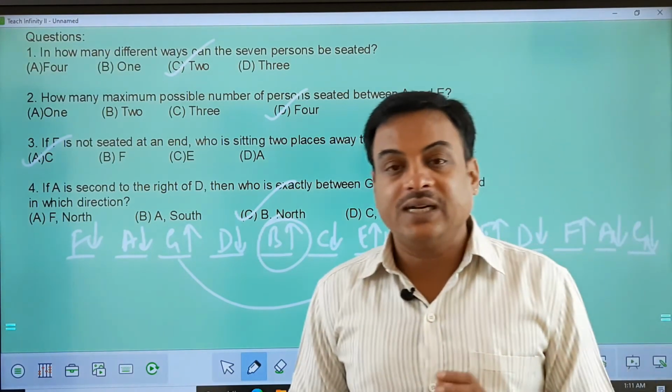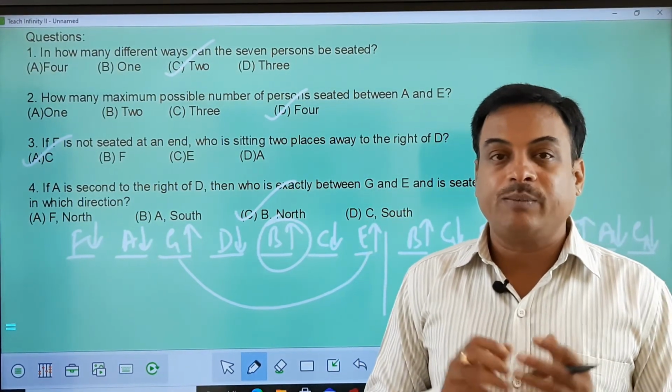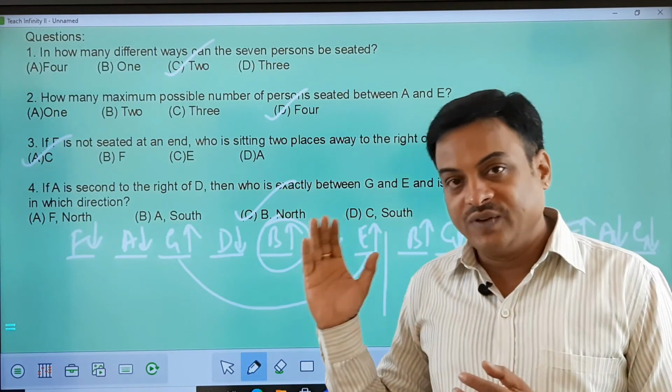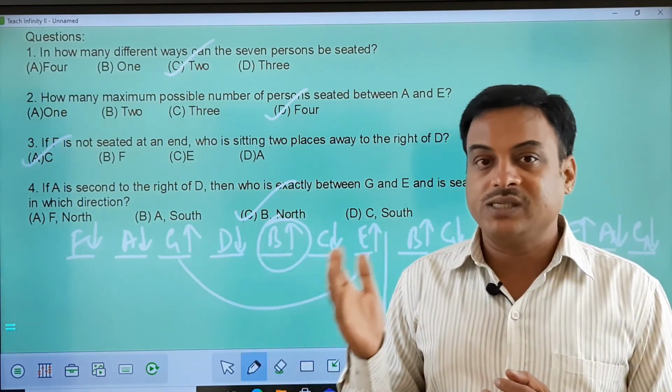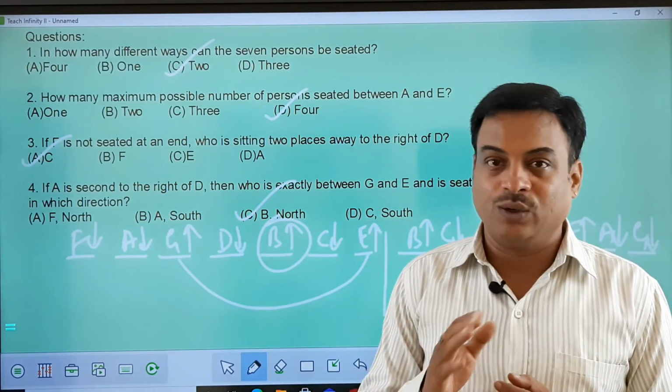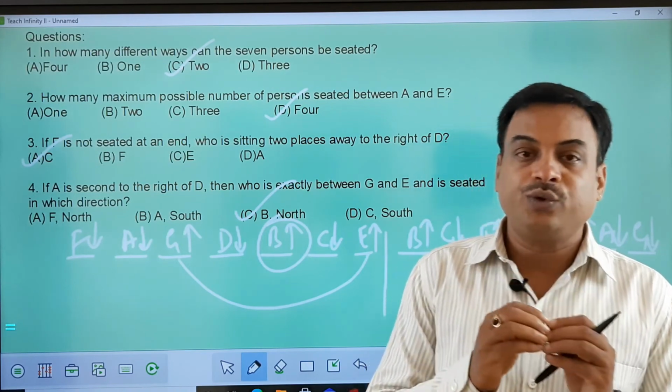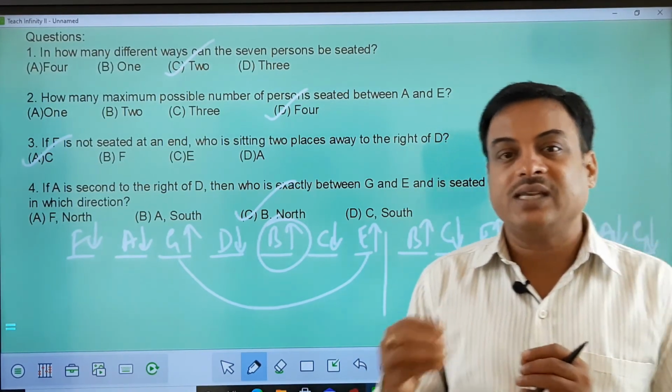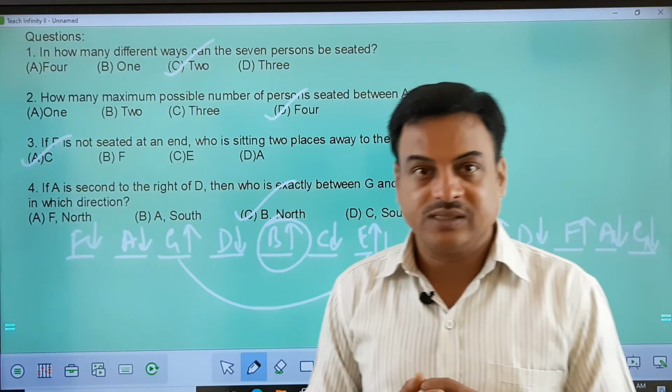So here please understand, this all needs some practice, and I have given you two puzzles with two parameters, single parameter, multiple directions and all that, and the basics. Please go through the basics and start practicing more on linear arrangements. Thank you all.